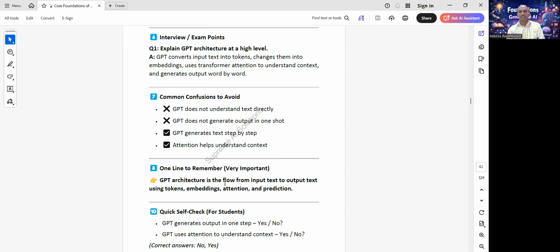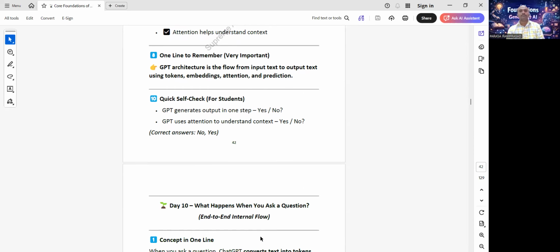One line to remember, very important. GPT architecture is the flow from input text to output text using tokens, embeddings, attention, and prediction. Quick self check for students. GPT generates output in one step? No. GPT uses attention to understand context? Yes.